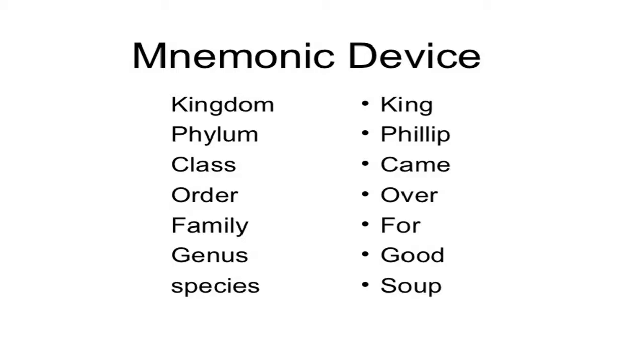Linnaeus classification has seven levels: kingdom, phylum, class, order, family, genus, species. The broadest or largest group is kingdom. The smallest group is species.